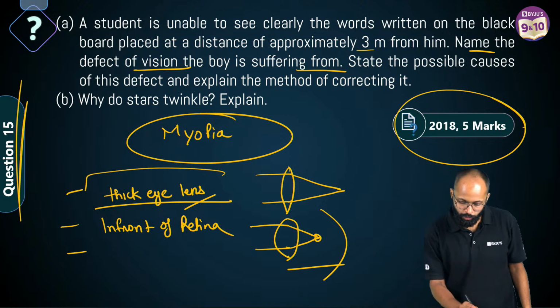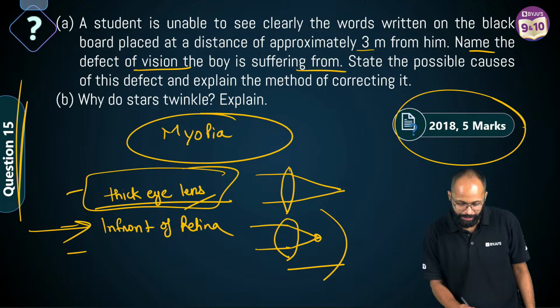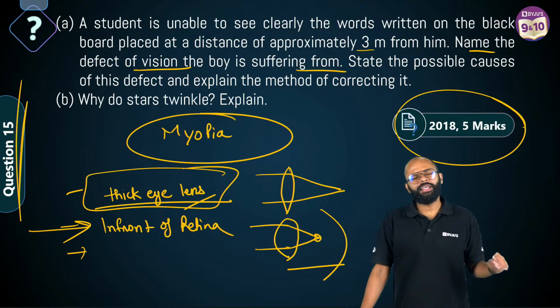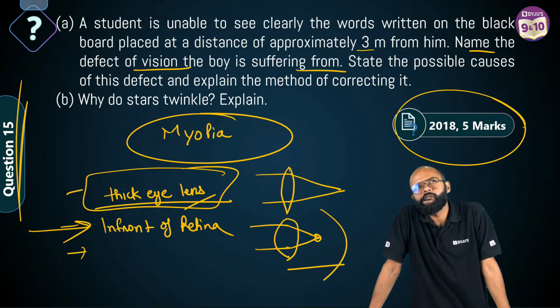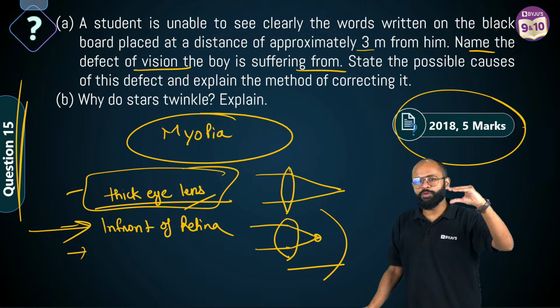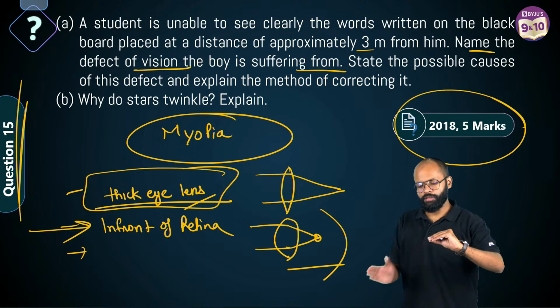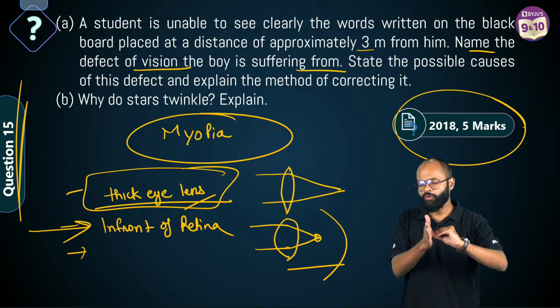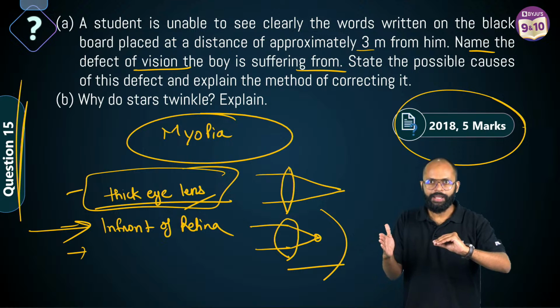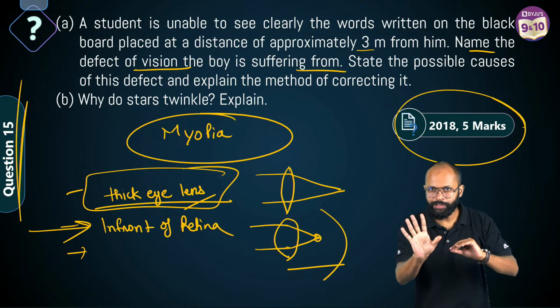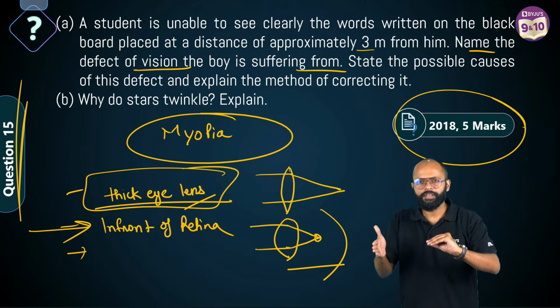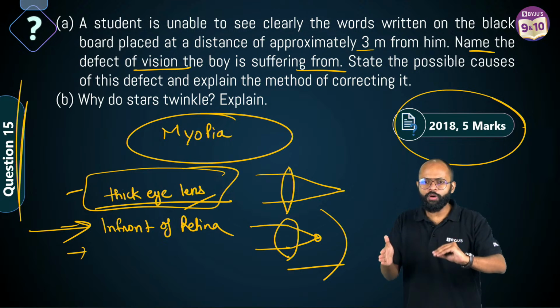So this is one reason. This is what is happening. Now you tell me. Image is forming in front of retina. One reason could be the lens becomes thick. Second reason could be your light rays were supposed to converge over here. Your retina should be here. What if you move your screen backwards? Right? Image is formed in front of retina. What if your retina goes back? Getting my point? Right now also, image is formed in front of retina.